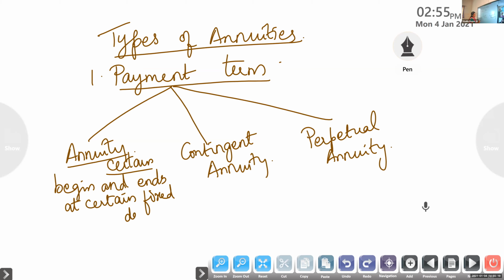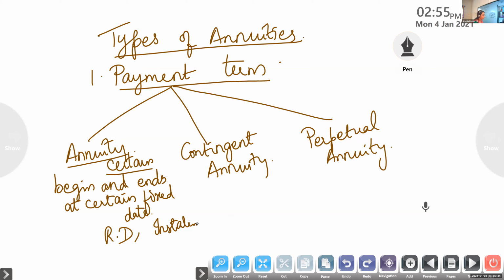Okay, the starting period will be known, and the ending period will also be known. For example, if it is an RD, when you join a recurring deposit, or if you purchase something in installments, these are all examples of annuity certain.